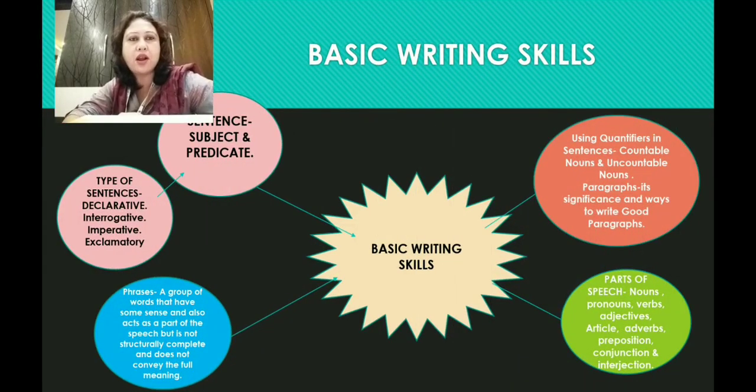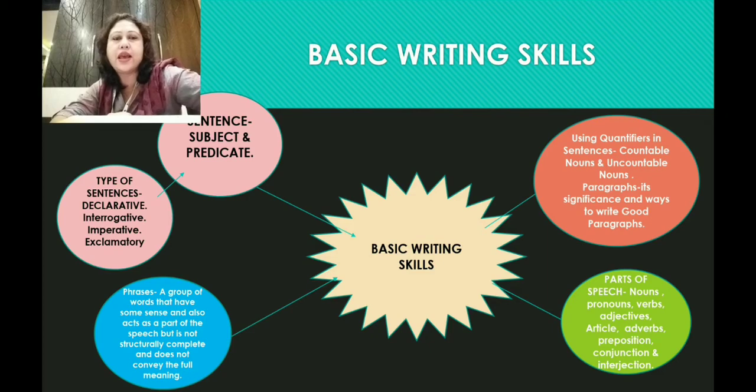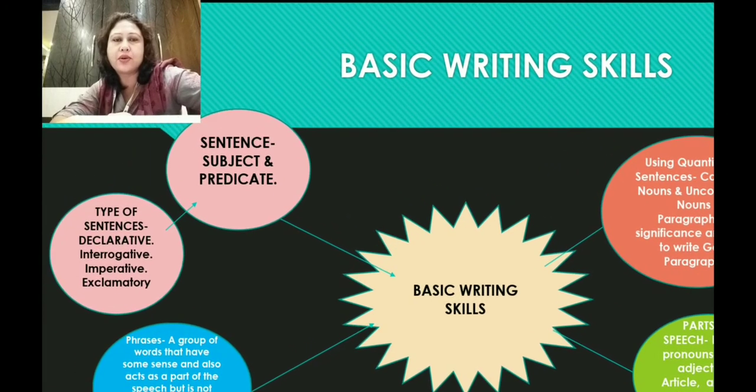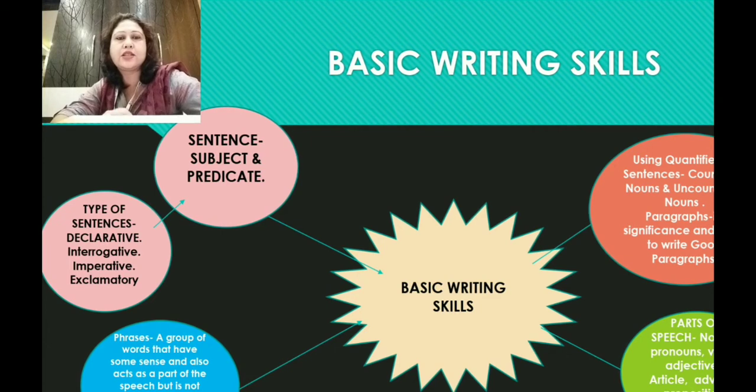Next topic is our basic writing skills. In the basic writing skills, we have learned about sentences and their parts: subject and predicate. A sentence is always of two parts, that is subject and predicate. Then we had learned about the types of sentences. There are 4 types: declarative sentence, interrogative sentence, imperative sentence and exclamatory sentence.